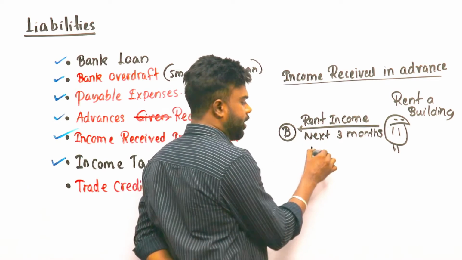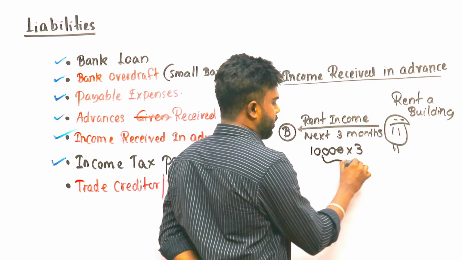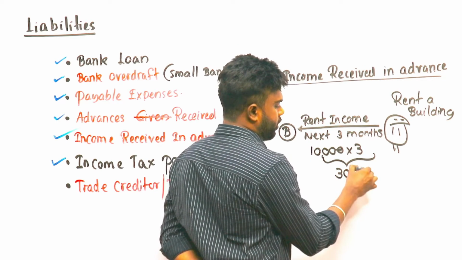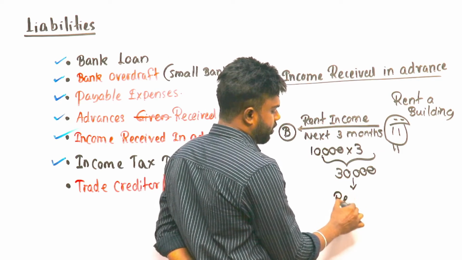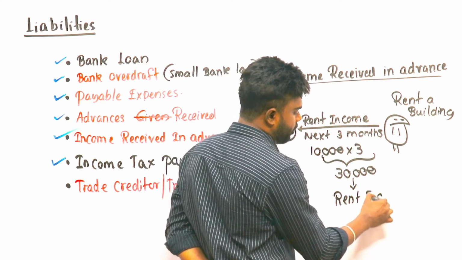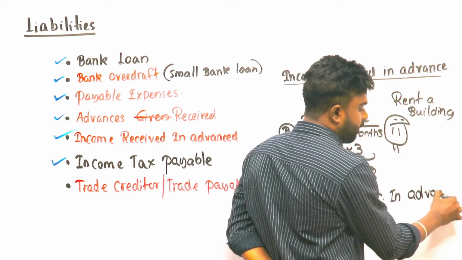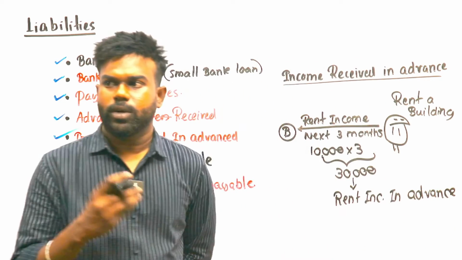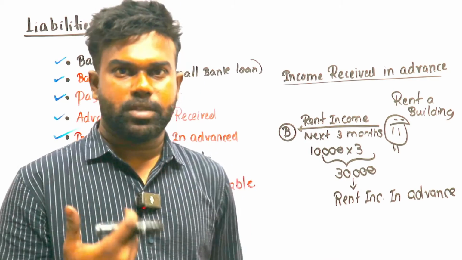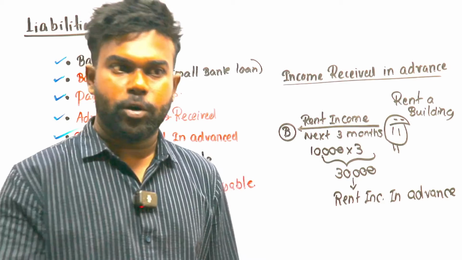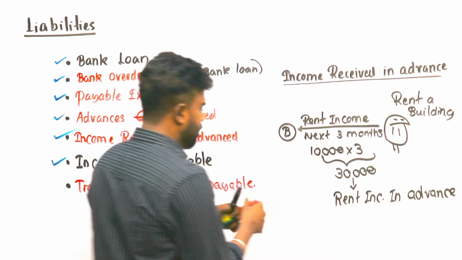Let's think monthly rent income is 10,000. Next 3 months, how much? 30,000. Therefore, this rent income is now received in advance. Rent income received in advance. What's the obligation here? For the next 3 months we have to provide the building, the benefits, the rent facility. Understand? That's the obligation.